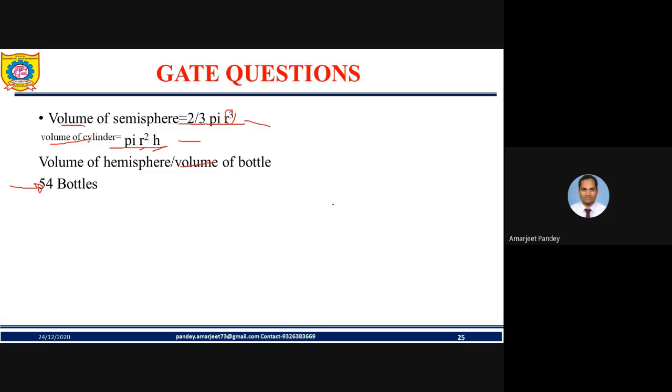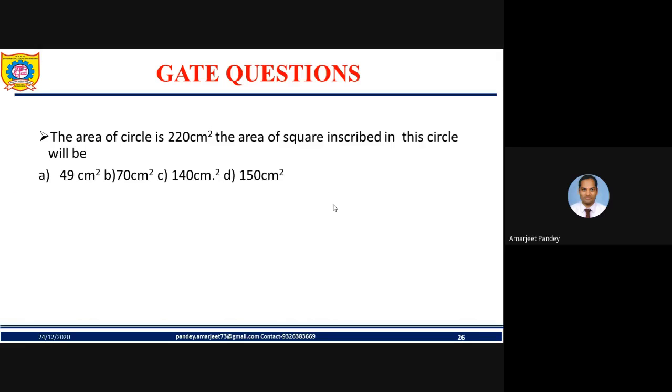Okay. Next, let's get to the next question. So the next question is: the area of a circle is given as 220 centimeter square, and we need the area of a square inscribed in this circle.